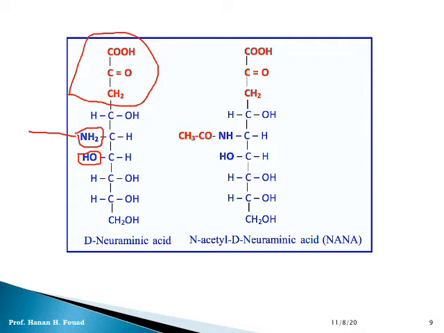Mannosamine with an extra organic acid and another acid, acetic acid. Acetic acid is added to the amino group. So this is N. N means the amino group, and this is capital N. Acetyl, this is acetic acid, which is added to the amino group. We get capital A. Neuraminic, the name of the organic acid is neuraminic, capital N. Acid, we get capital A. So we have to know the classification. This is amino sugar acid.